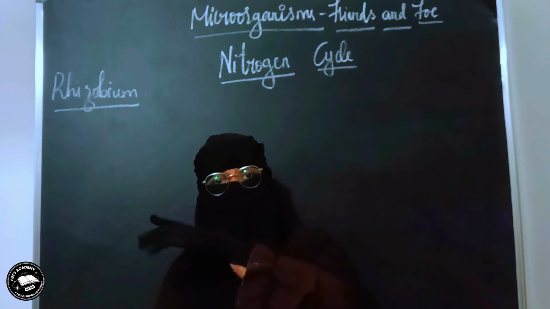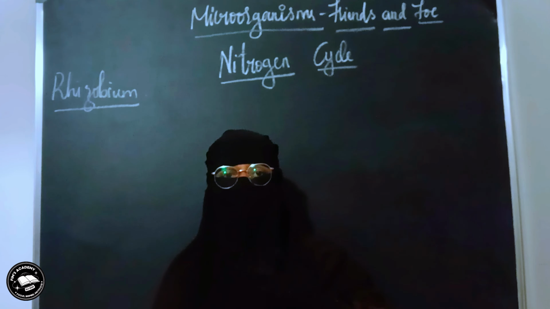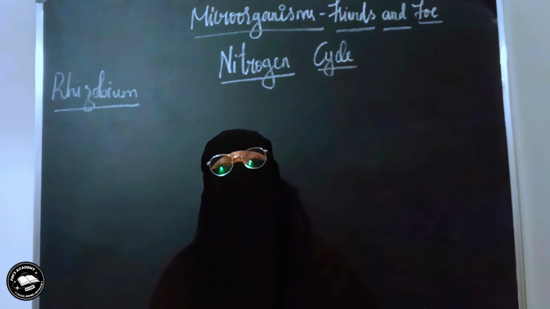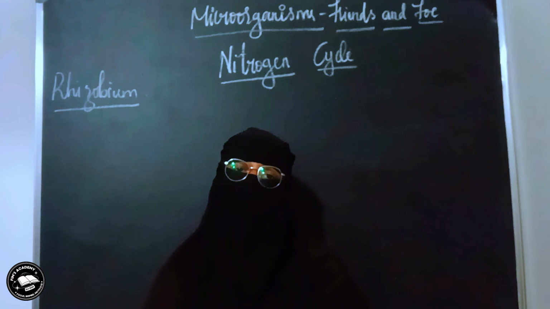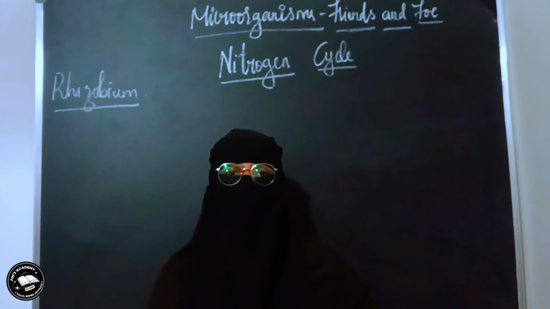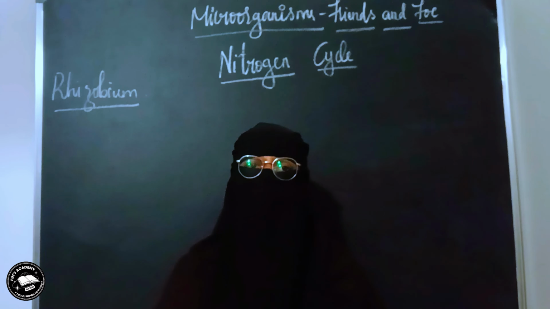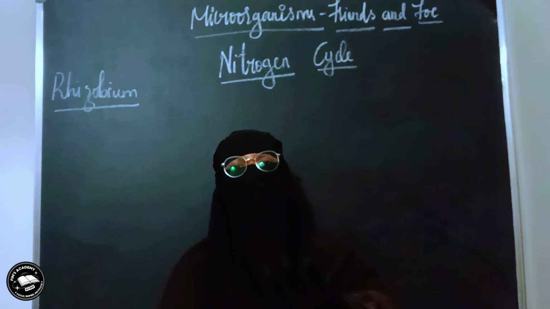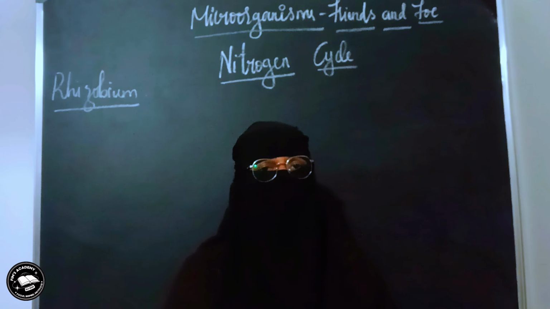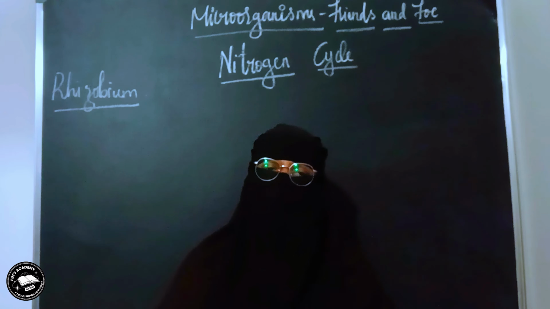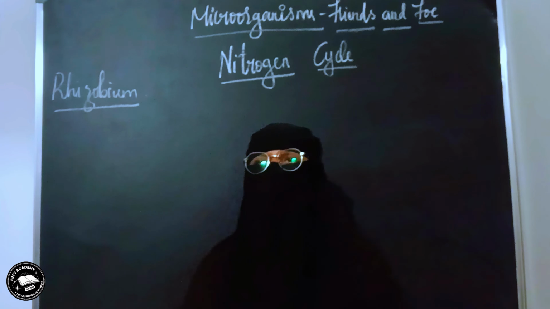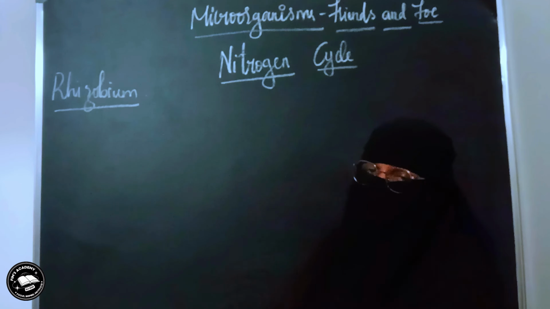No matter whether the bacteria are converting nitrogen into nitrogen compounds in the soil, or the lightning is fixing some of the nitrogen into nitrogenous compounds in the soil, the amount of nitrogen in the atmosphere remains constant. It doesn't change. How is this happening? That is what we are going to explore under the concept of the nitrogen cycle.